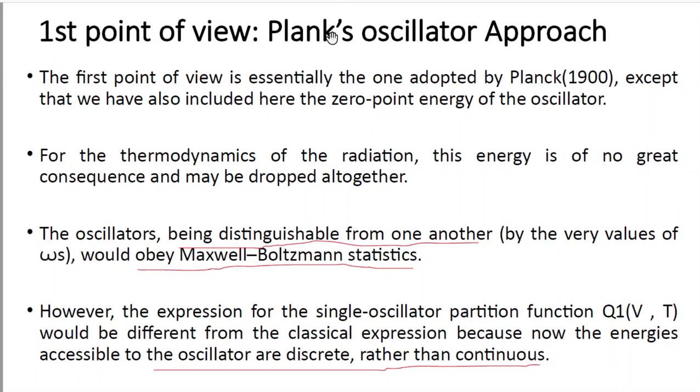So we have to use the expression that has been used in quantum mechanics, because the partition function will be different from the classical expression, as the energies are now discrete rather than continuous. This is an important characteristic of Planck's oscillator approach.